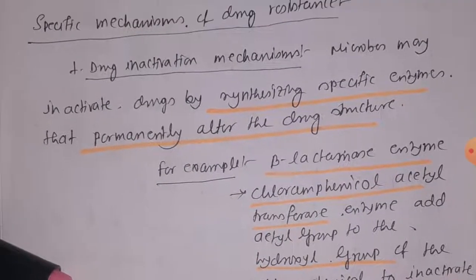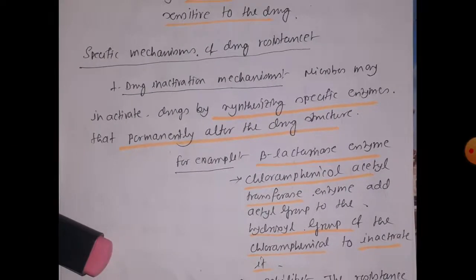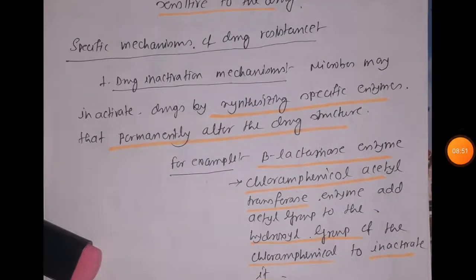Now let's talk about what type of mechanisms bacteria adopt that provide them the property called drug resistance. So the first thing is the drug inactivation mechanism.